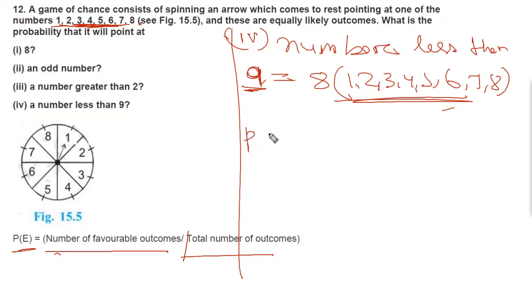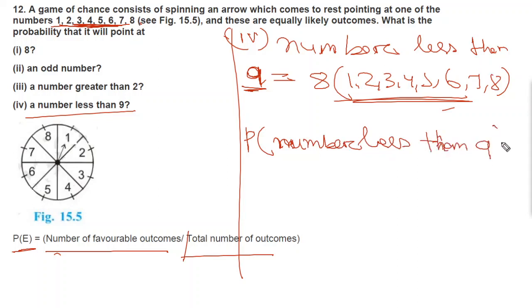So now write the probability of a number less than 9 equal to, here 8 divided by total number of outcomes.